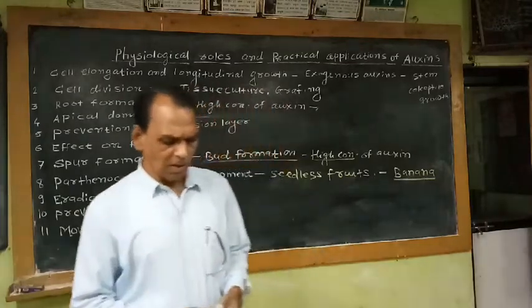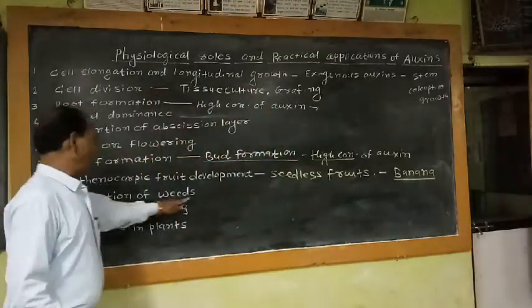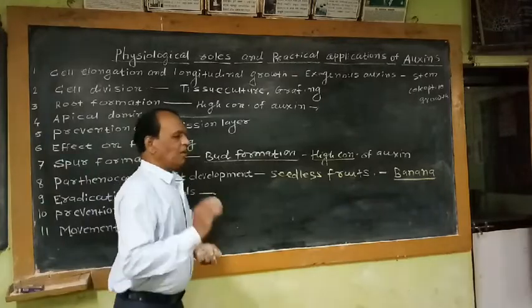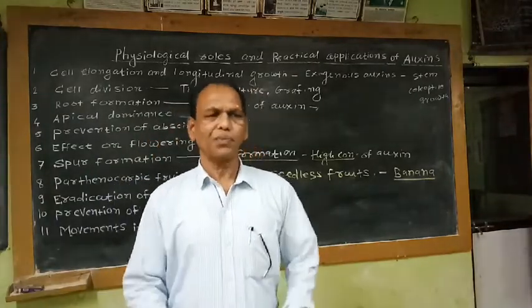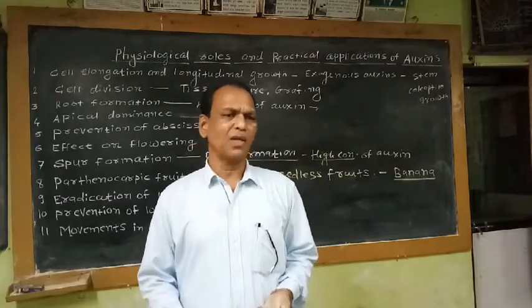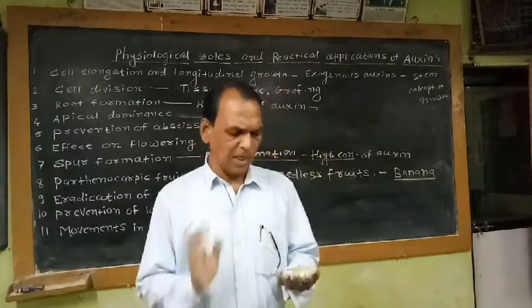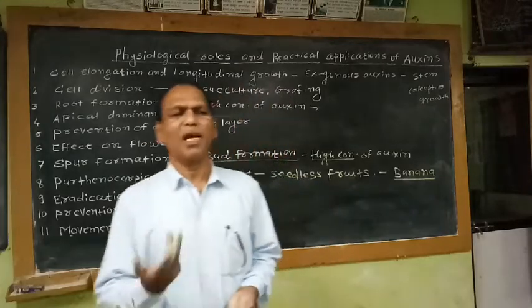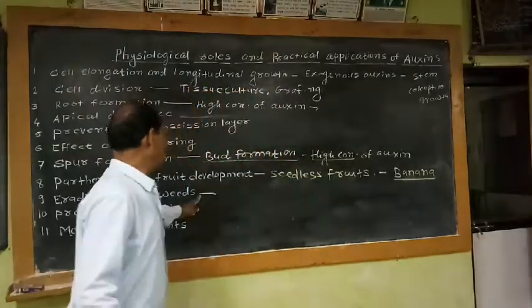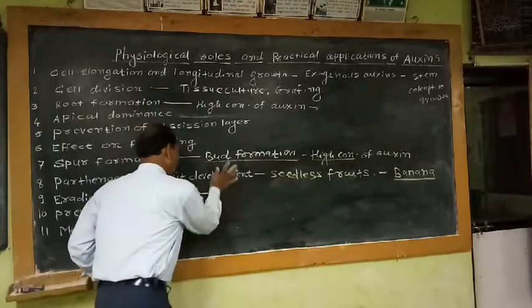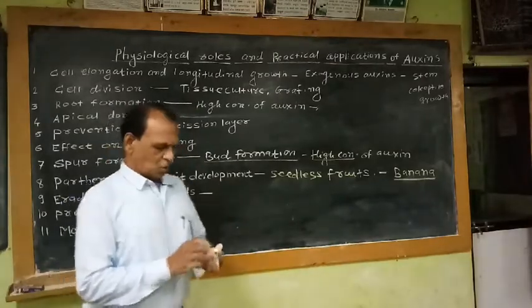The next physiological role is eradication of weeds. Farmers use various methods for killing or removing weeds. It may be a mechanical method or a chemical method of weed killing. So auxin plays an important role in the eradication of weeds.